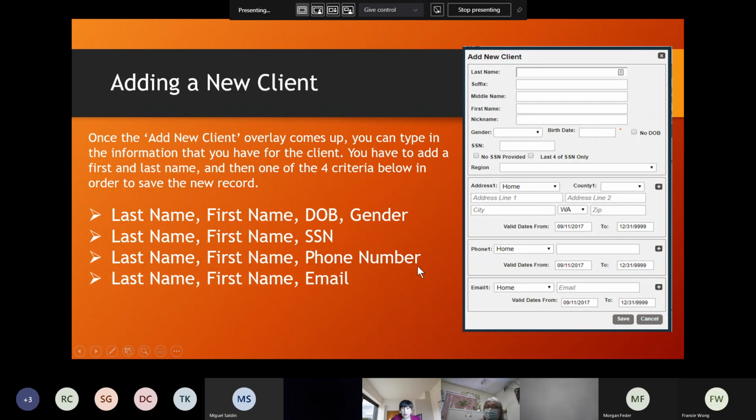Another combination is, let's say this time you have the client's last name, first name, and just an email. Then you enter the client's email address. If you click save, the system will ask again for date of birth and social security number. This time you can just click no DOB, no date of birth, and no social security number provided. And that's how you create a new client file. So these are different combinations, I would say the minimum data required in order to create a new client file. Okay, so far so good?